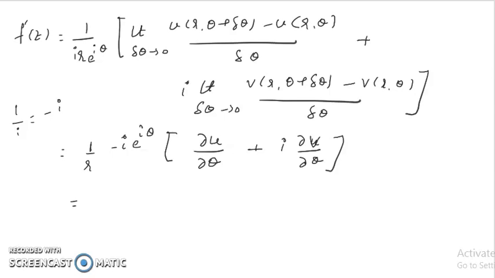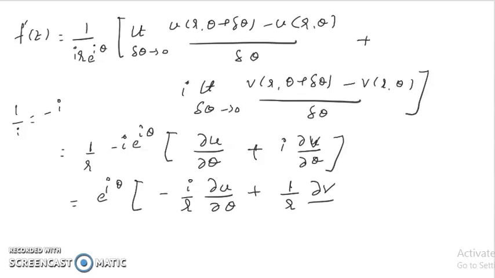If I multiply this term inside, we get e raised to i theta into bracket minus i over r do u over do theta minus i into i, where i square is minus 1, so minus minus plus, this is 1 over r do v over do theta. Let me consider this as equation 3.